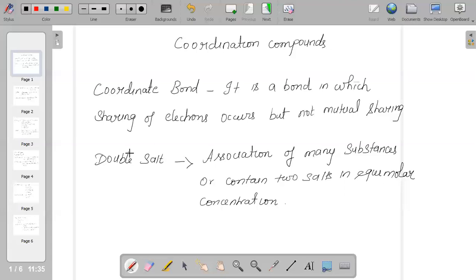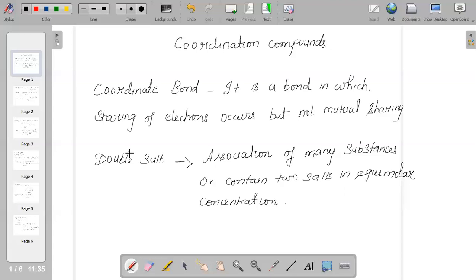The branch of chemistry that deals with the study of coordination compounds we call coordination chemistry. For example, chlorophyll, vitamin B12, and hemoglobin can all be considered coordination compounds.